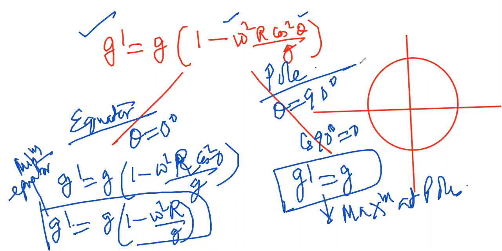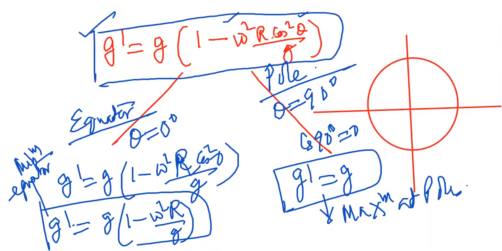One thing you have seen, children, is that mathematically we have established that acceleration due to gravity depends not only on the latitude, but also on the angular speed. So this is very important. I think it is clear to all of you. We have just discussed this, and it is minimum